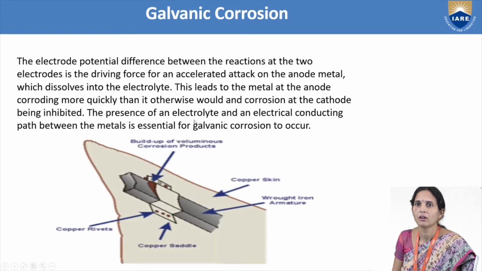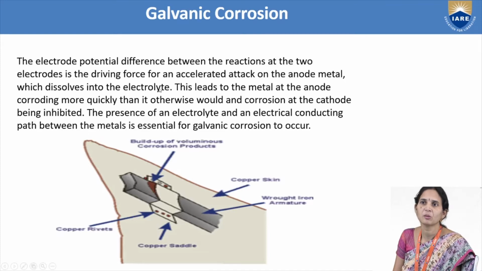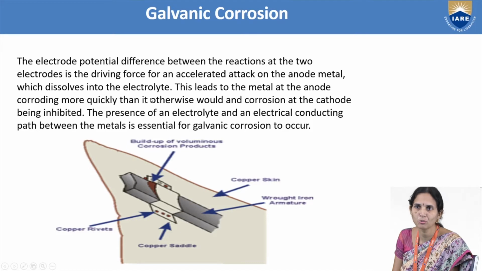And here we can see that the electrode potential difference between the reactions at the two electrodes is the driving force for an accelerated attack on the anodic metal, which dissolves in the electrolyte. That means there is a large potential difference between the two metals.